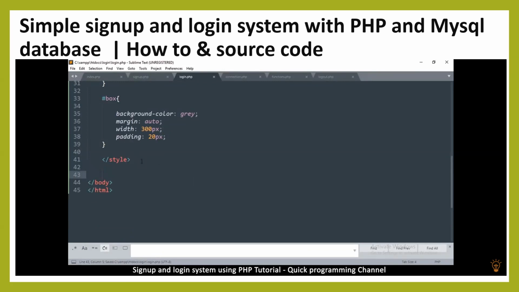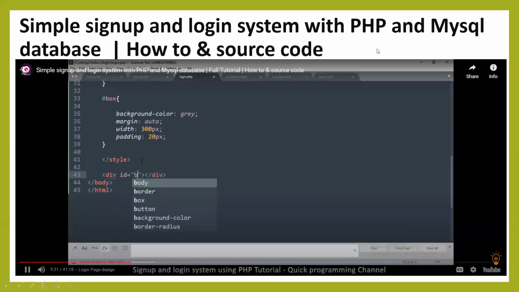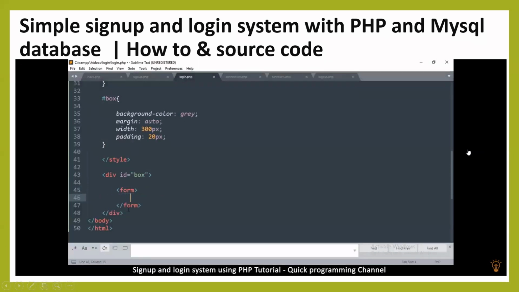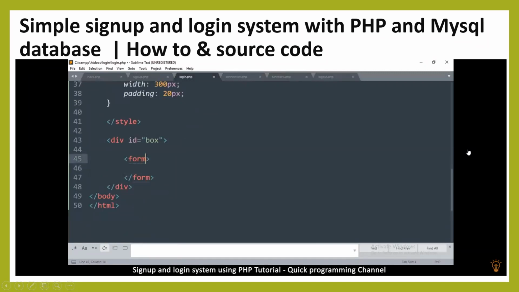That's fine. So down here we create a div. I'm going to give this div an ID of box. And then in here I'm going to create a form. Okay, so the important thing is to make sure that the form has a method of post, like that.